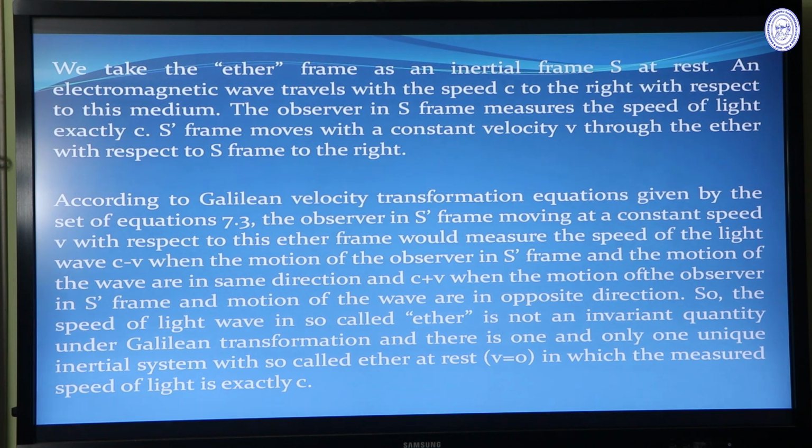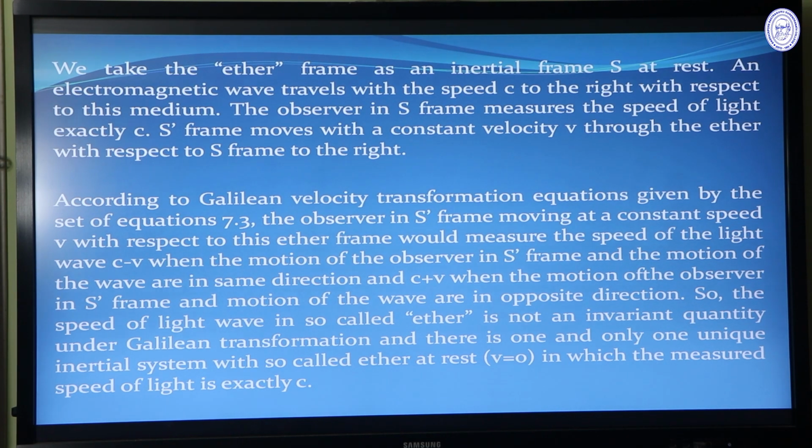An electromagnetic wave travels with the speed c to the right with respect to the observer at rest in this medium. The observer in S frame measures the speed of light exactly c, and S dash frame moves with a constant velocity v through the ether with respect to S frame.